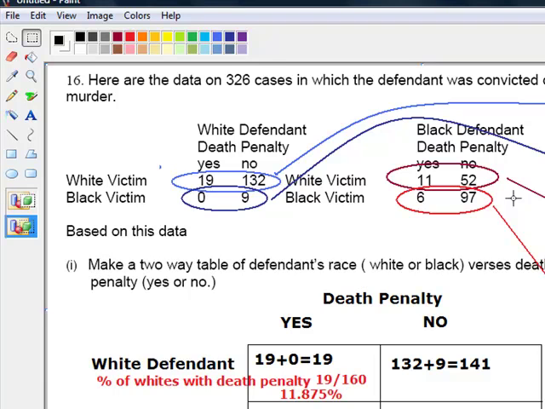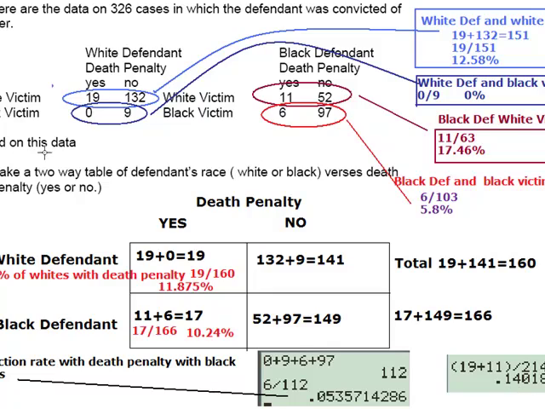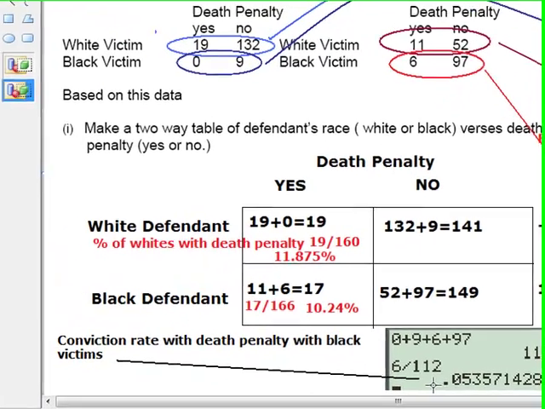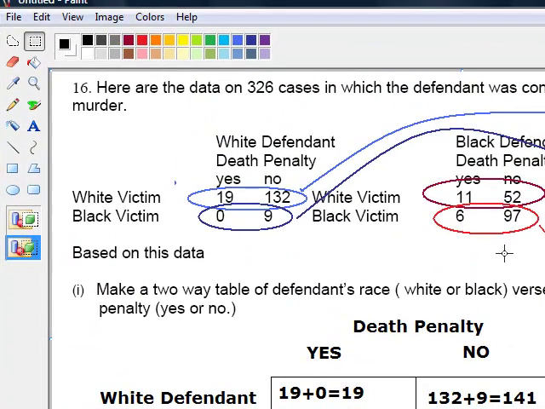So in this table, in the case of a white victim, the conviction rate is higher than in the case of black victims, and the numbers are split in a way that white defendants had very few black victims, and black defendants had a higher number of white victims. Does it make sense? Okay, so